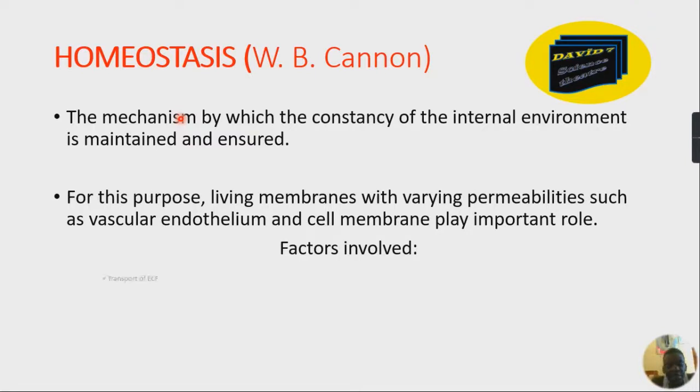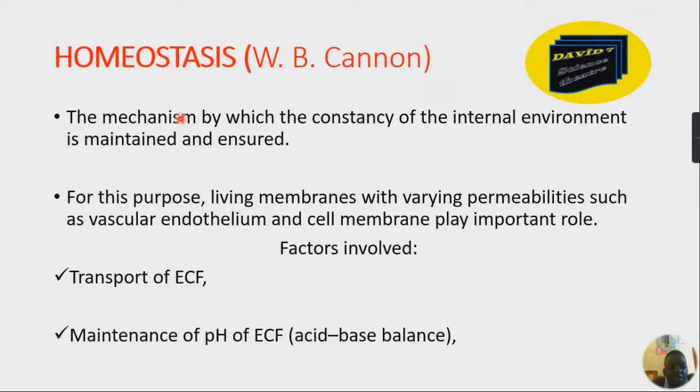Okay, the factors involved are very many, and I'm going to mention many of them. We can start with one, transport of the extracellular fluid. That is also important in homeostasis. Another factor, there should be maintenance of pH of the extracellular fluid. This is what they label acid-base balance.